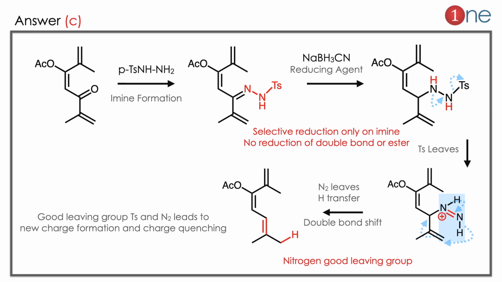Then in the next step, there is a possibility of the leaving group tosyl. So the nitrogen groups are moving and hydrogens are leaving. Finally N2 leaves. The leaving of the N2 group is promoted by the tosylate there. So tosylate leaves and hydrogens also leave to balance the N triple bond formation. So finally the hydrogen transfer occurs. You have the final product C.